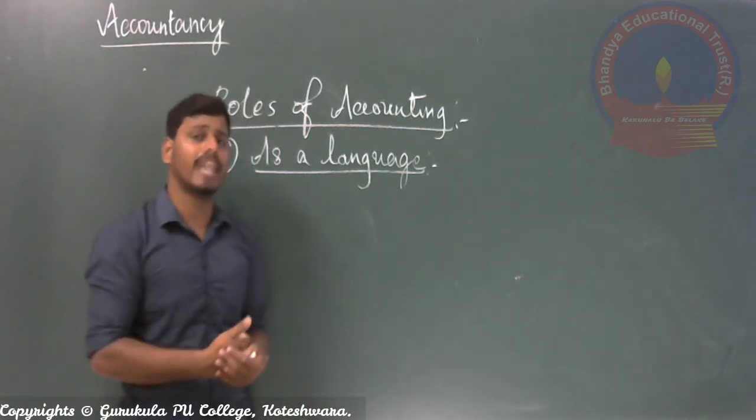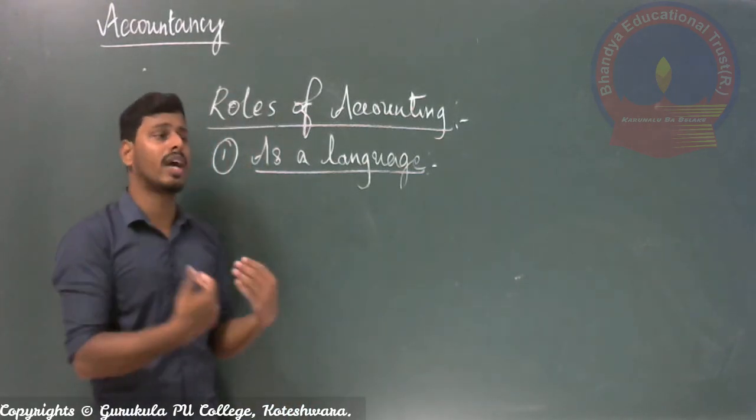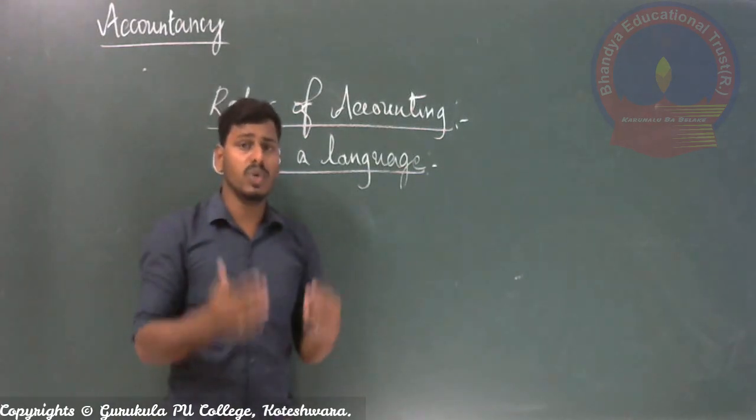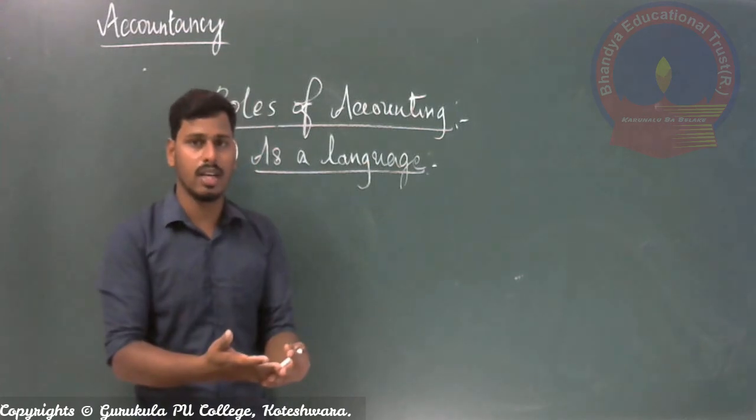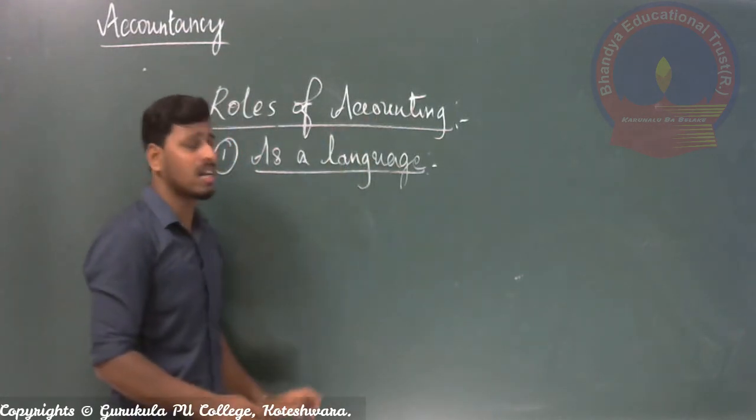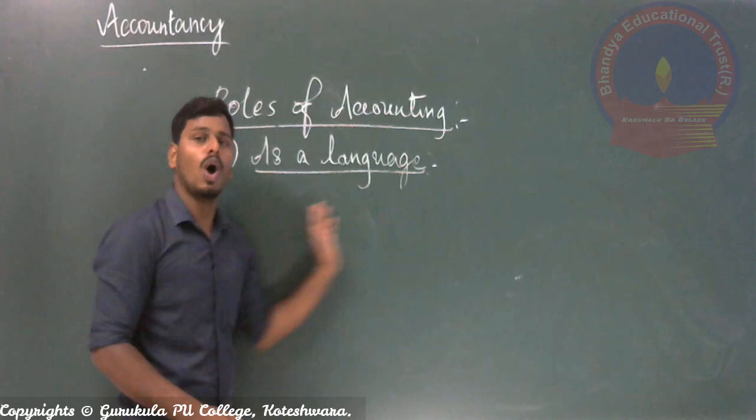As a user of accounting, as a person connected with the business concern, if you have any doubts or queries, or if you want to talk with the business, by seeing the accounting transactions you will be able to have all the information.